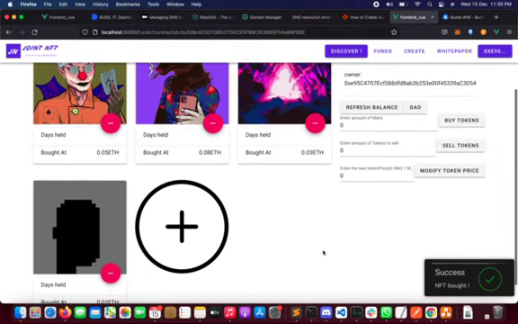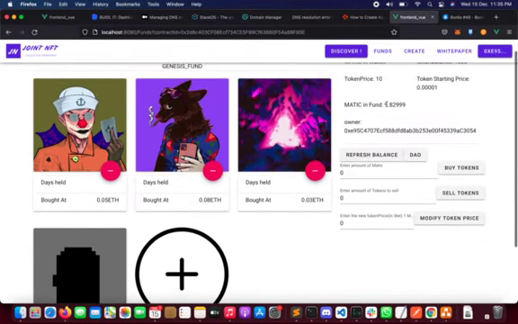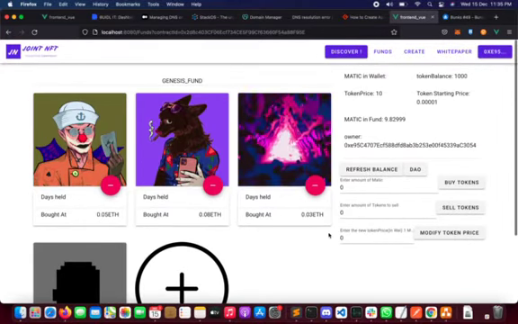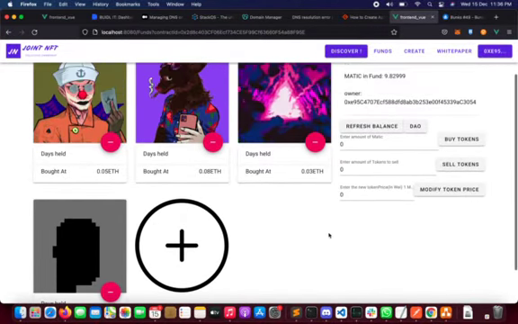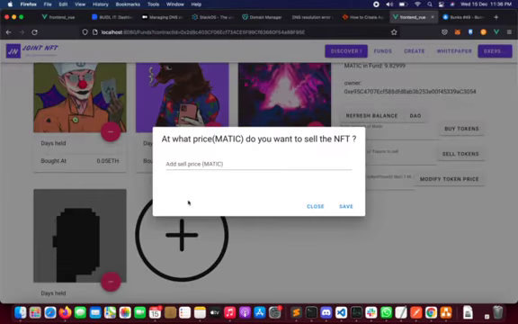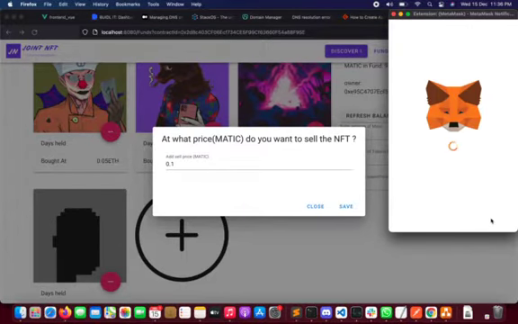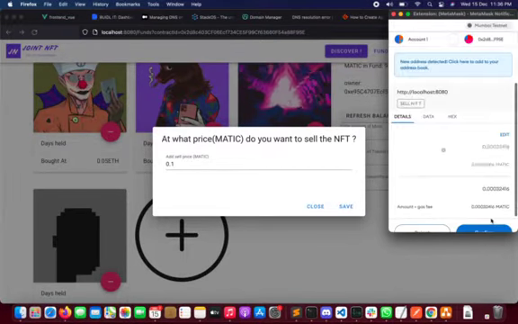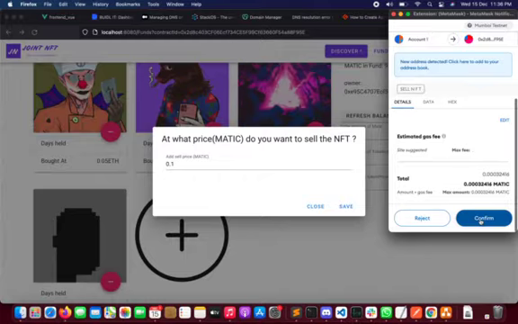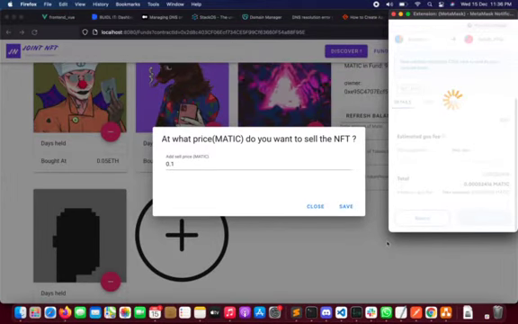You can see the NFT has been bought and the token price and Matic present in the fund has decreased. The same way the fund manager can even sell an NFT and this will list it in the OpenSea market. Depending on the profit or loss he has made, the token price will increase or decrease respectively.